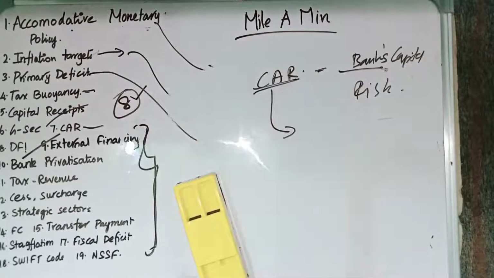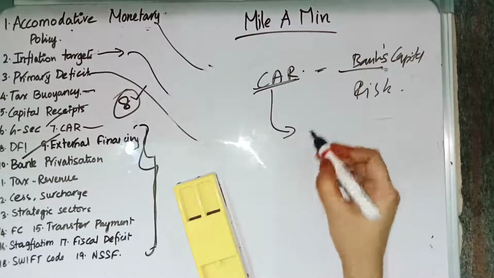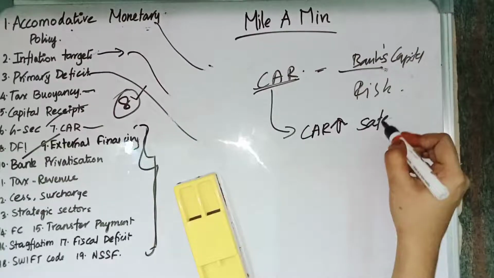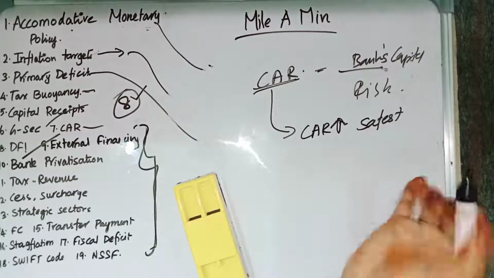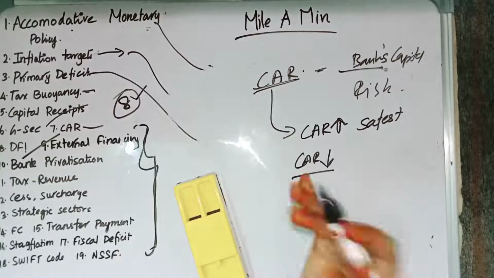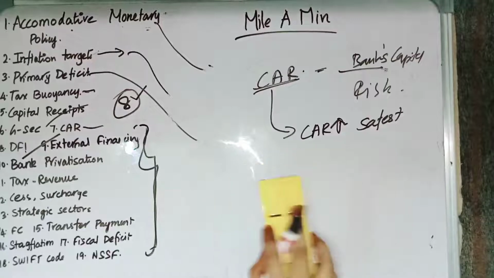If the capital adequacy ratio is high, if the bank is having a high capital adequacy ratio, then it means that the bank is the safest bank. Then the bank is safest and it is the healthiest bank. If the capital adequacy ratio is low, then it is not considered a safe bank. So that is the main thing you should note.